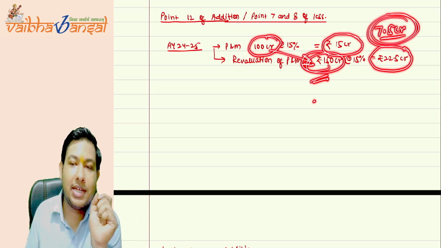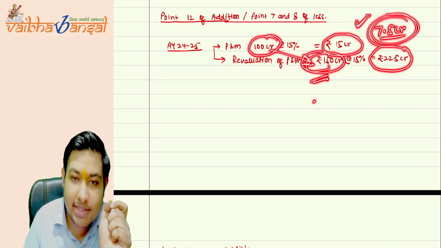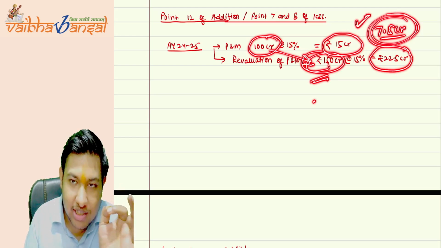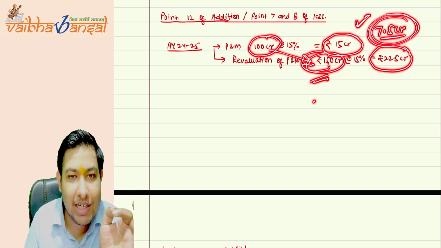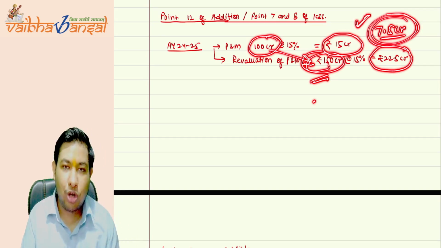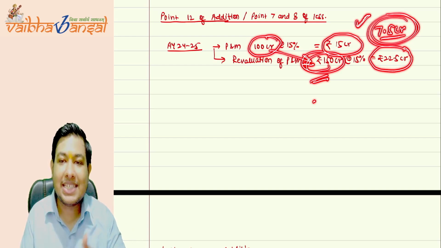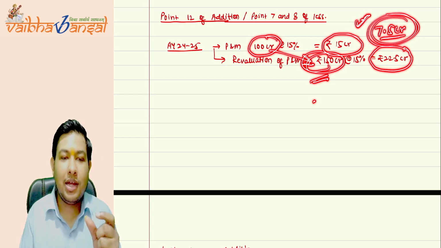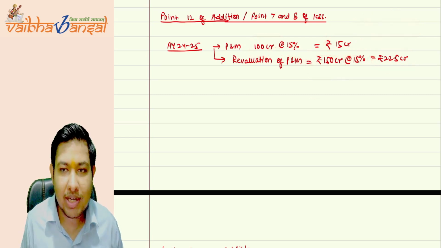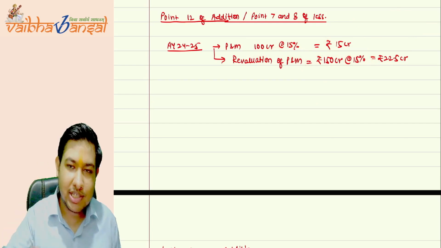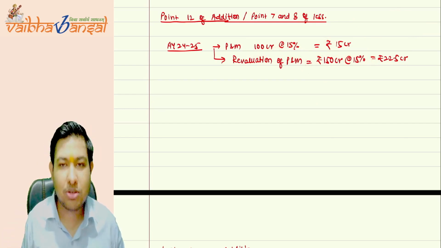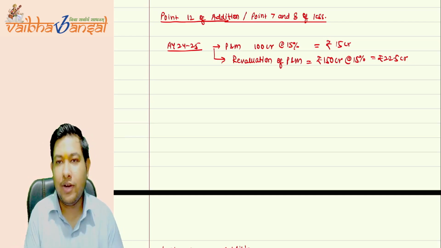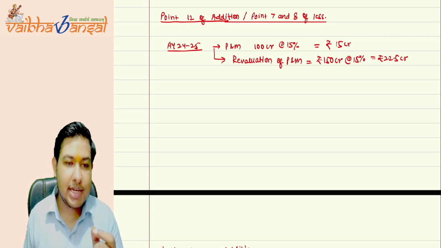Now the government is claiming that this is the excess depreciation that should not be allowed to you, as the original depreciation should only be 15 crores. To reduce your net profit, you are debiting the excess depreciation in your profit and loss account, so that we can get less net profit and less tax amount.